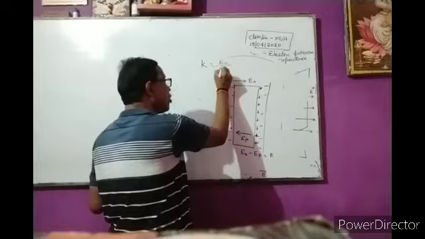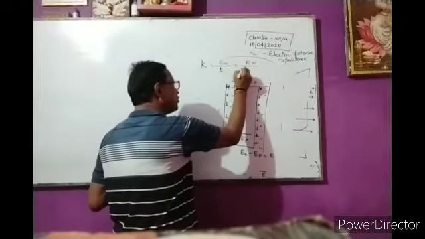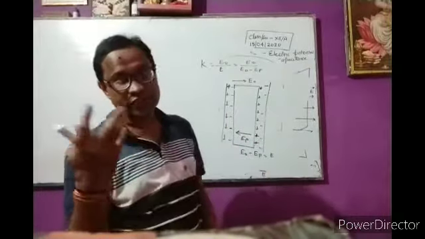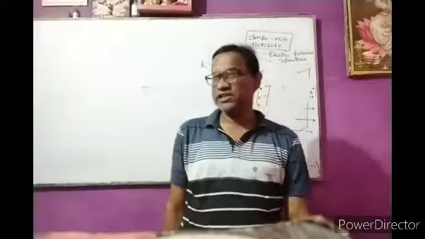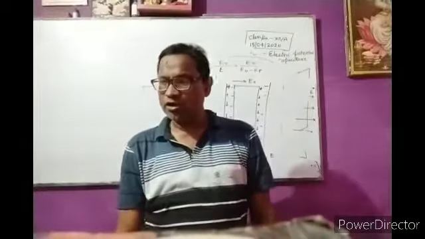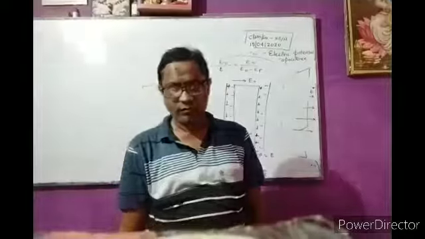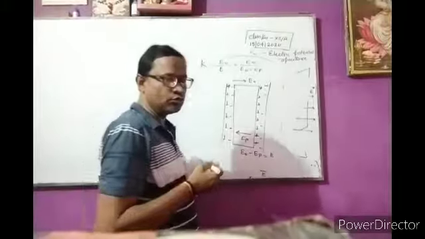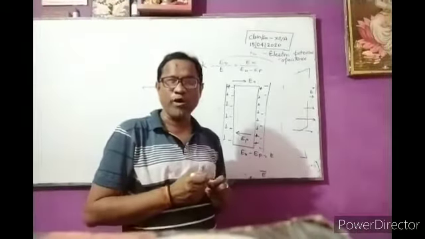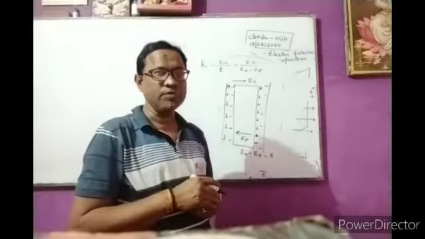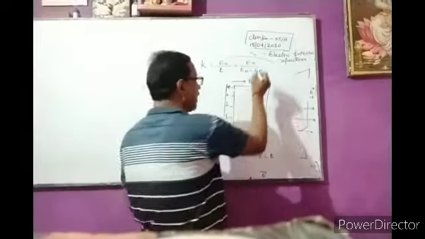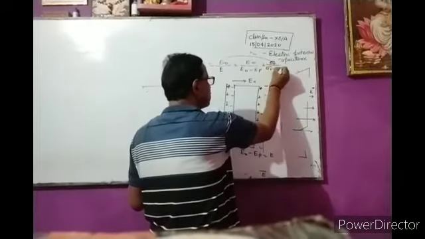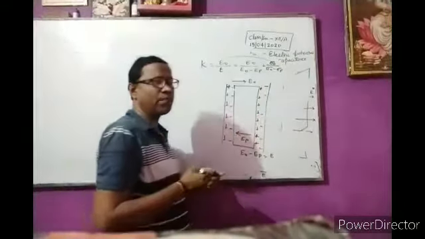So E naught upon E means E naught upon E naught minus E P. This ratio of electric field intensities is called dielectric constant. We can also write E is equal to sigma upon epsilon naught, so from this formula we can write sigma naught upon sigma naught minus sigma p.